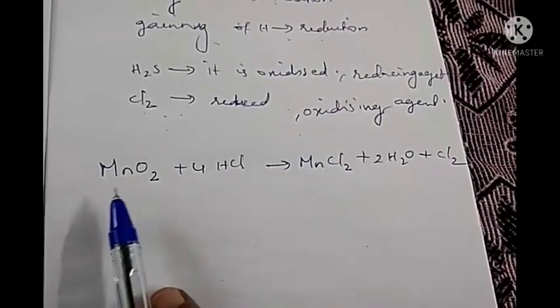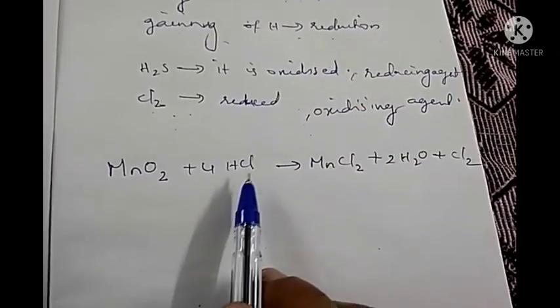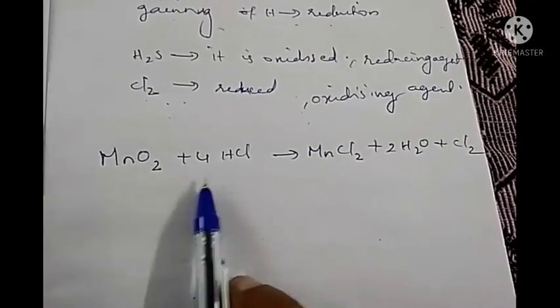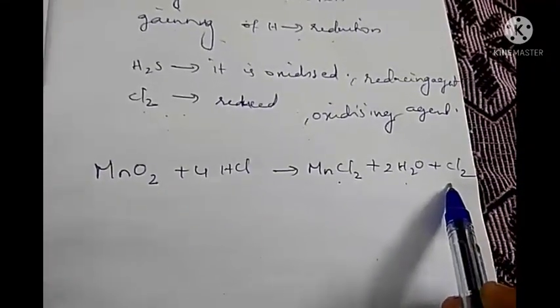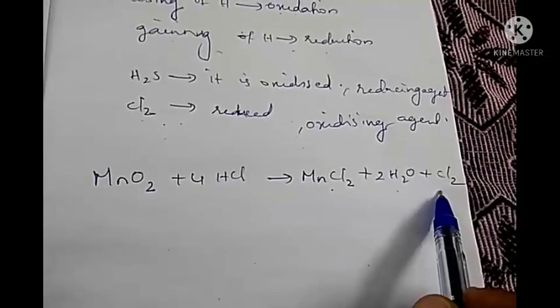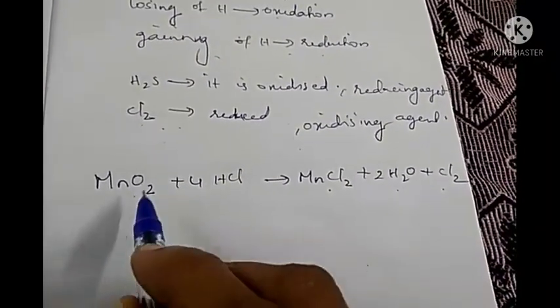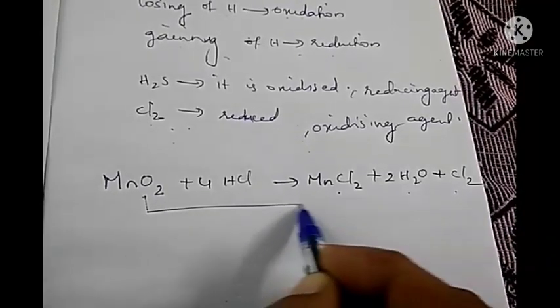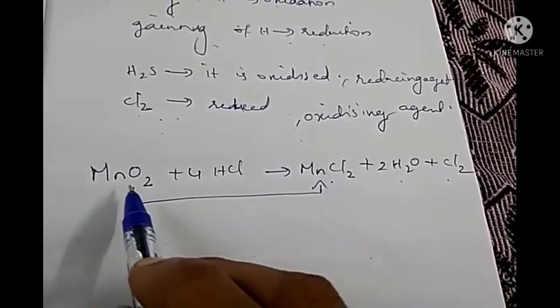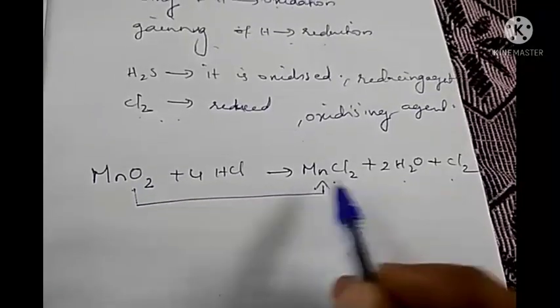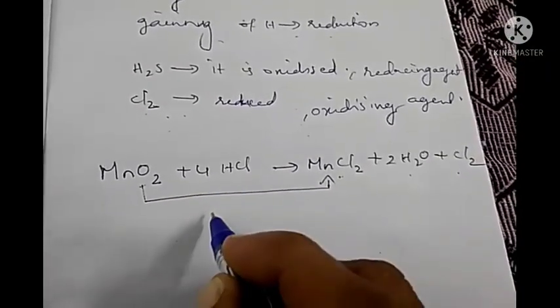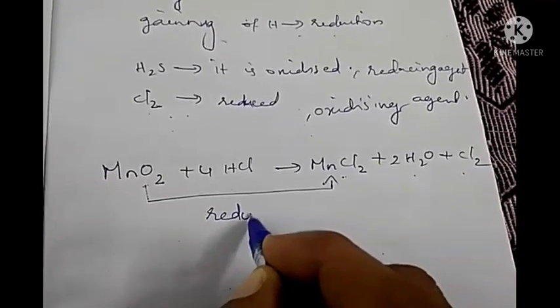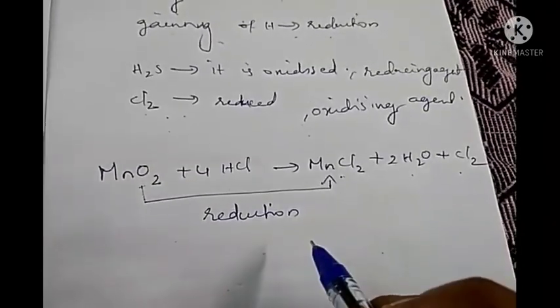Now another example is the reaction between manganese dioxide and HCl. MnO2 plus 4HCl gives MnCl2 plus 2H2O plus Cl2. So can you tell which is undergoing oxidation and which is undergoing reduction? Here MnO2 contains oxygen and it is losing this oxygen and changing into MnCl2. Since it involves the loss of oxygen, that can be called reduction. Losing of oxygen is reduction.